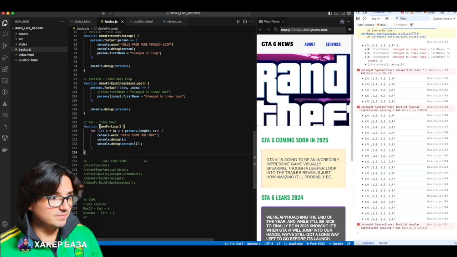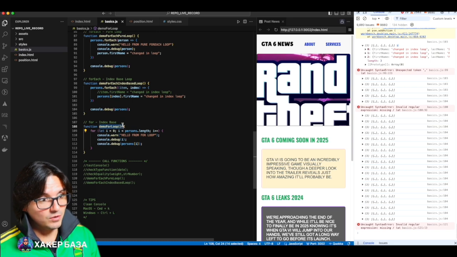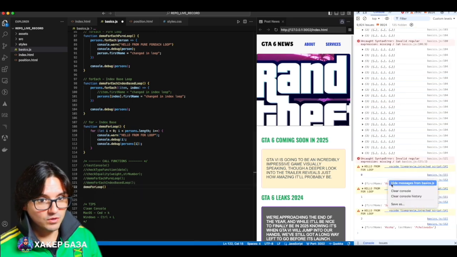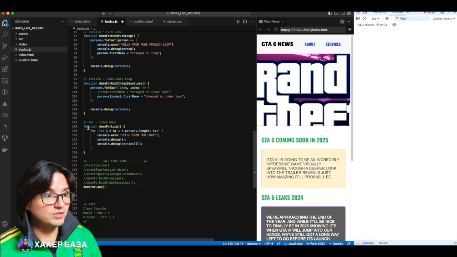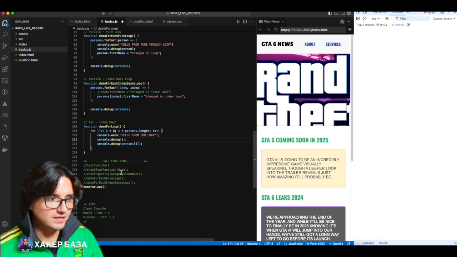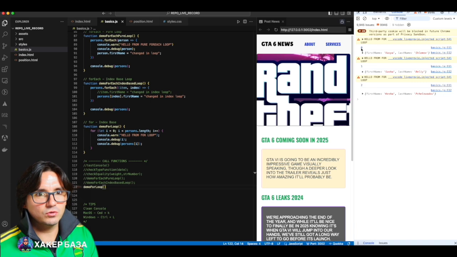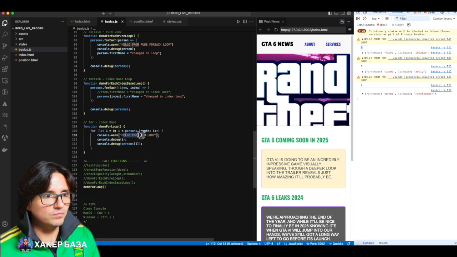And lastly, let's go through the classic. So the for loop is the most classic loop we have. That's where it all started. The same loop is used in languages like C and C++. It's just a classic. You can use it like this, or you can use for each. Look, here's the thing. Reloaded, here it is too. You see, it gives the same thing. Hello from for loop.